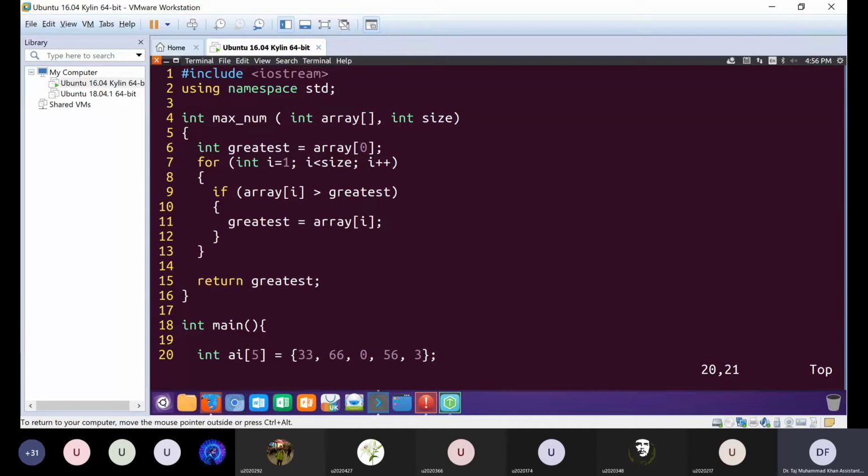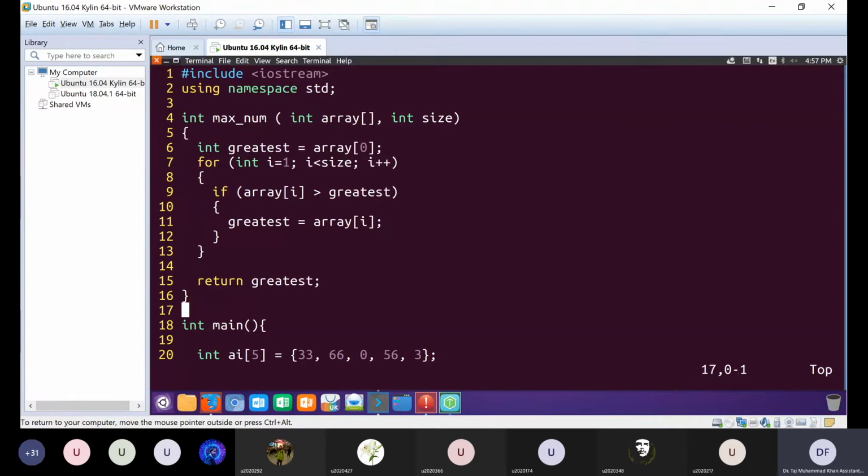So we again skip the if body and go to the next iteration of the for loop, which makes i equal to 4. Line number 9 will compare a4, which is 3, to greatest, which is 66. Again, this condition becomes false. We skip the if body, increment i, and check the for loop condition: i will now become 5, and 5 is not less than size, which is also 5. This condition becomes false and the for loop ends.